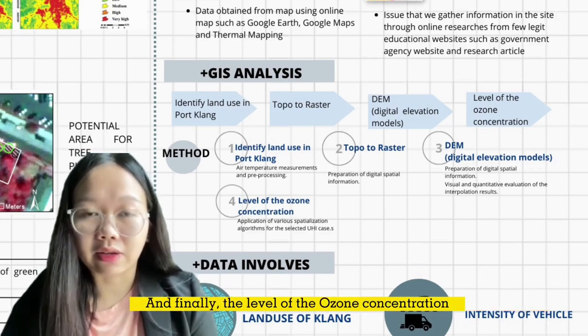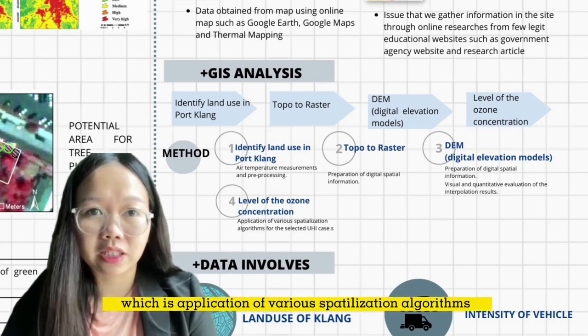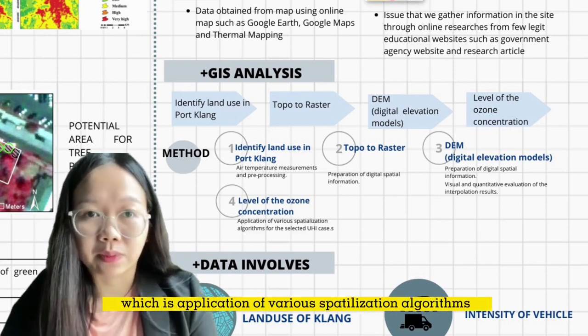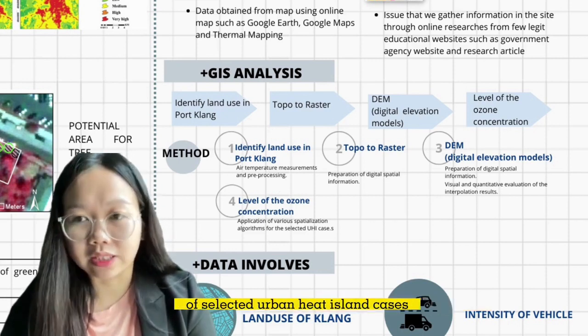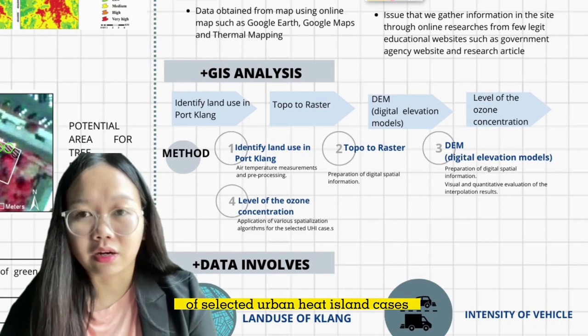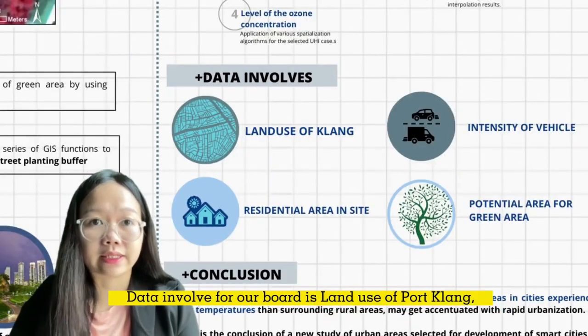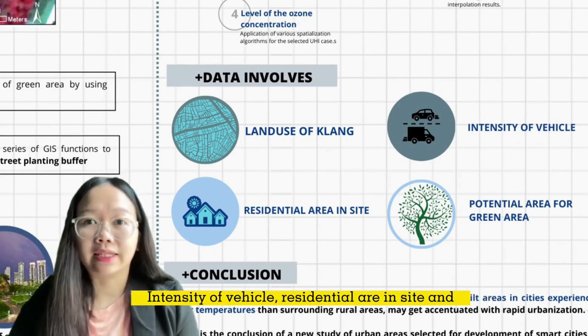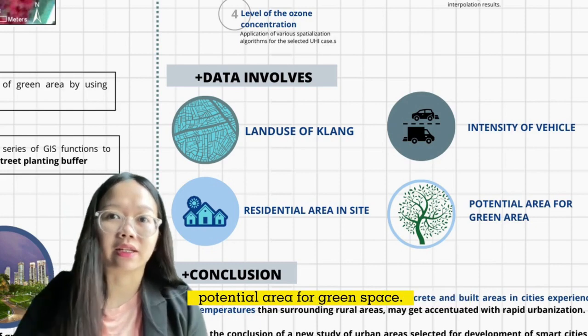And finally, the level of ozone concentration, which is the application of various spatialization algorithms of the selected urban heat island cases.